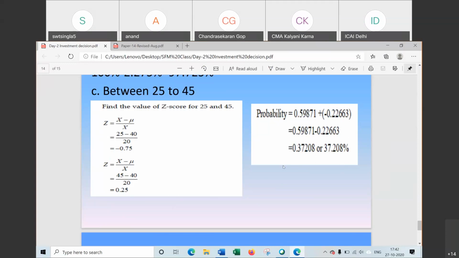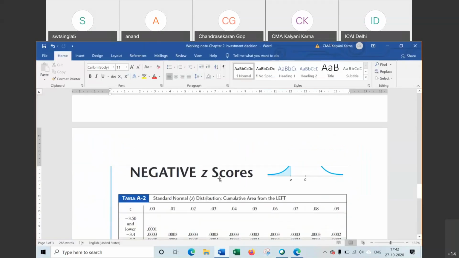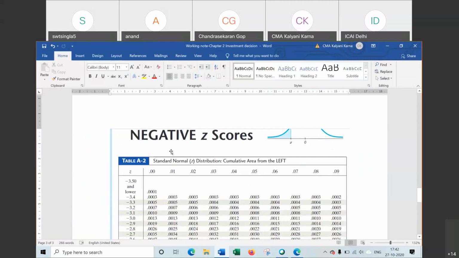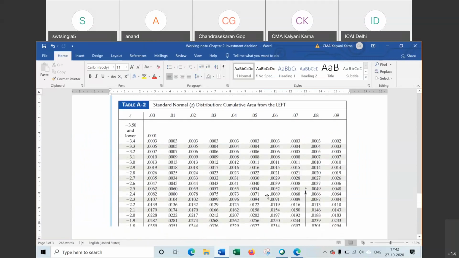आप एक बार गूगल से जेड टेबल डाउनलोड कर लेंगे, पॉजिटिव जेड टेबल एंड नेगेटिव जेड टेबल. Same way I have taken this screenshot. So it is negative Z score. You download both negative Z score and positive Z score and then try to find the value from the Z score table.